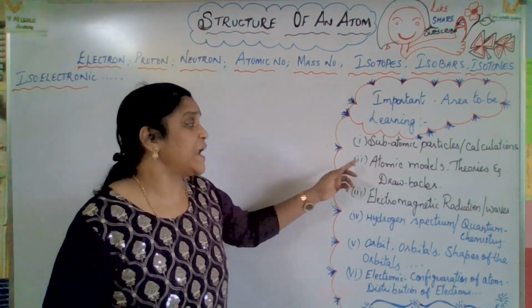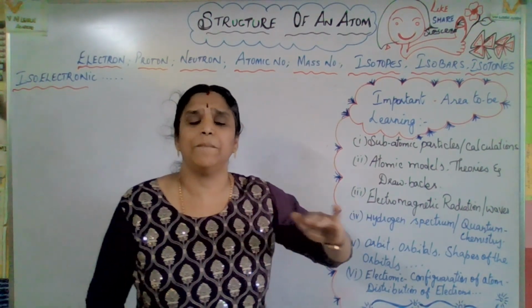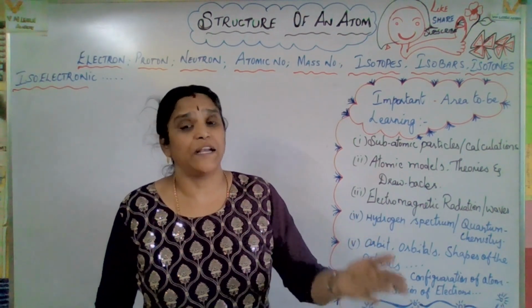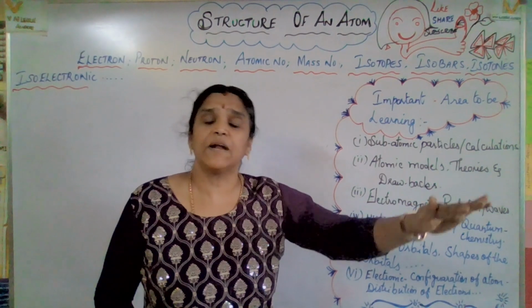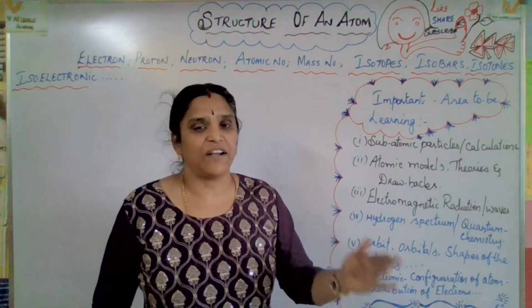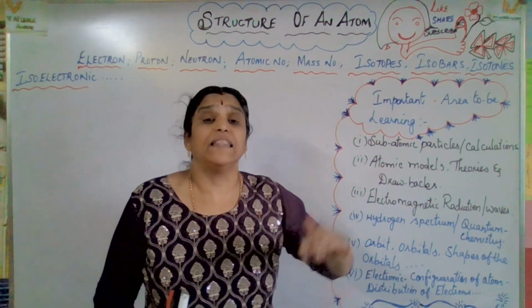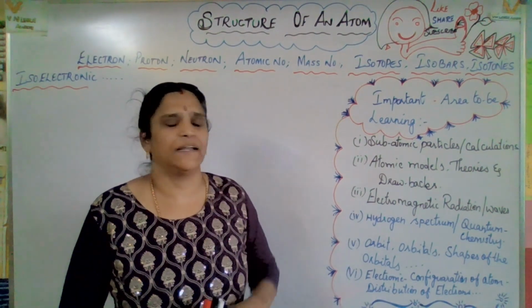Now the second one, atomic models, theories, and drawbacks. This is completely based on concepts. What are the theories? Who invented them? What is the drawback, and how did they elaborate on it? Suppose somebody invented a new theory, and some drawbacks were there. From those, they invented a new theory. Those ideas you'll be learning in this area.